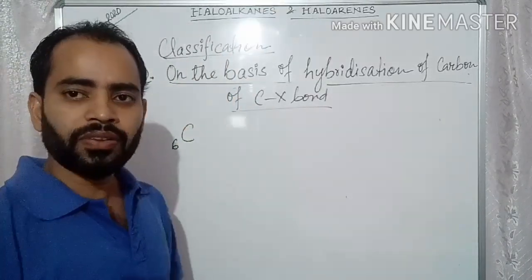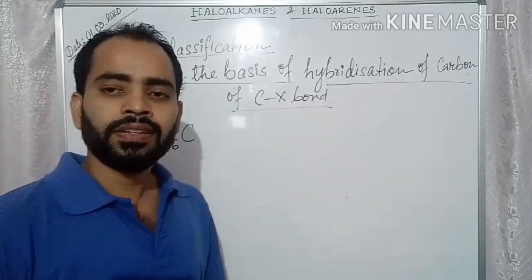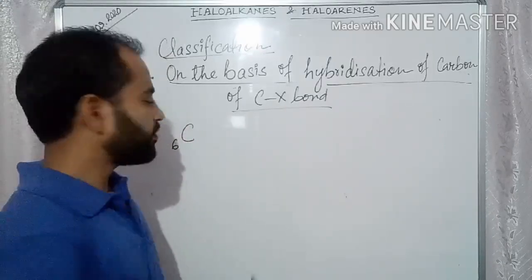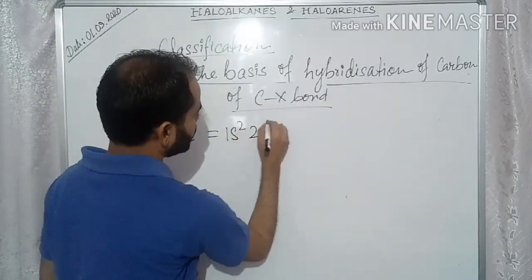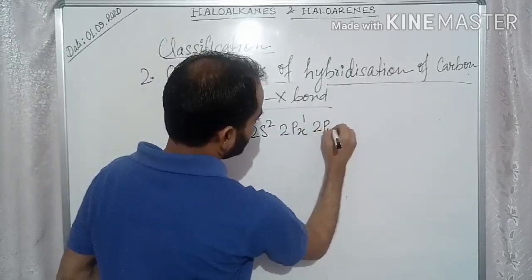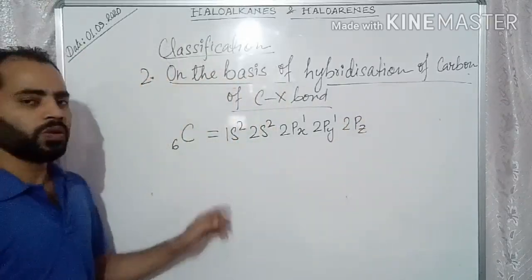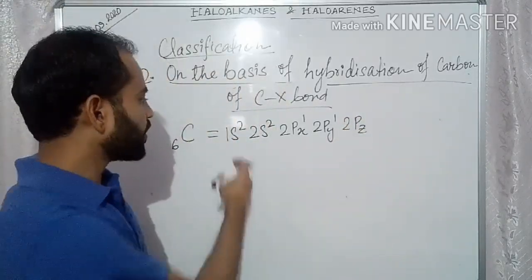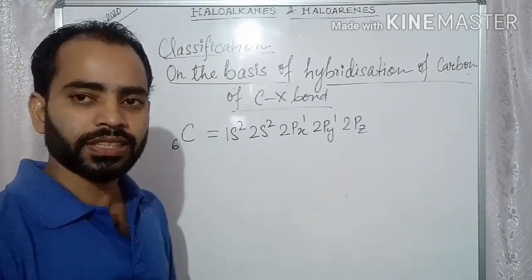What is the atomic number of carbon? That is 6. So if you write the electronic configuration of this carbon, we can write it like this: 1s2, 2s2, 2px1, 2py1 and 2pz. So this is the electronic configuration of carbon atom in the ground state.